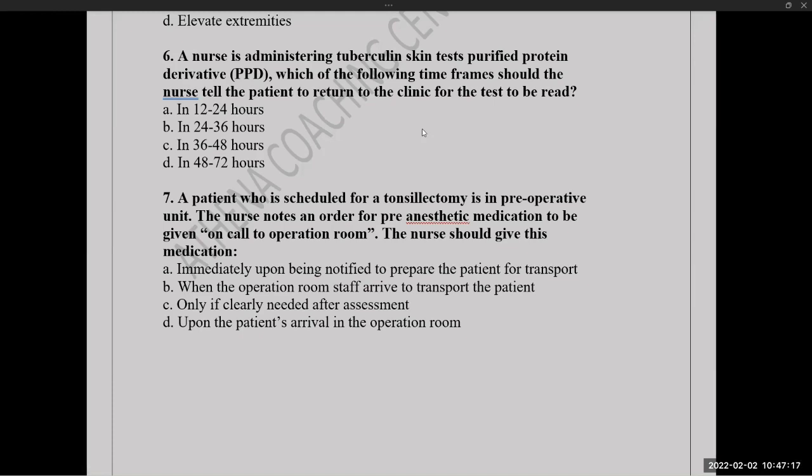After giving purified protein derivative, you have to ask the client to return to the clinic for reading the test. Yes, the answer is 48 to 72 hours. So the correct answer is D, 48 to 72 hours. So the tuberculin test or Mantoux test is a test to identify pulmonary TB.